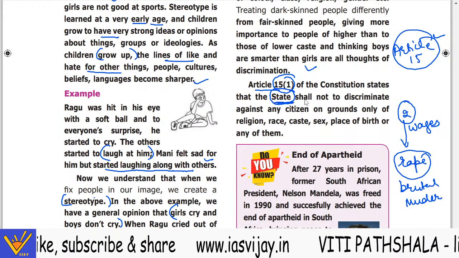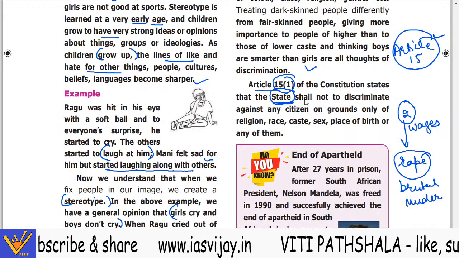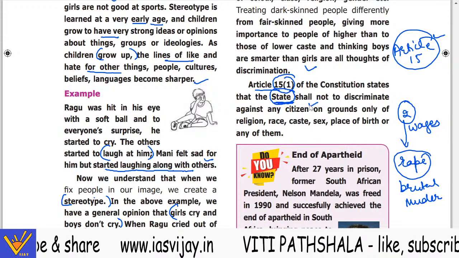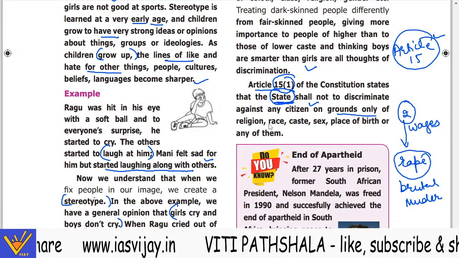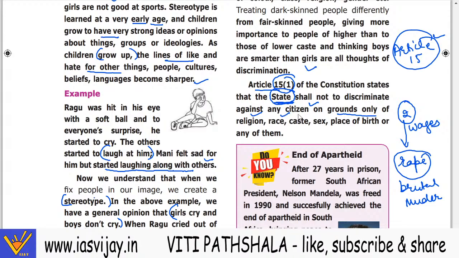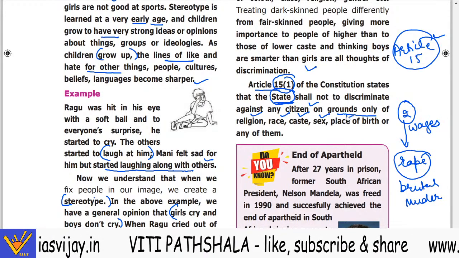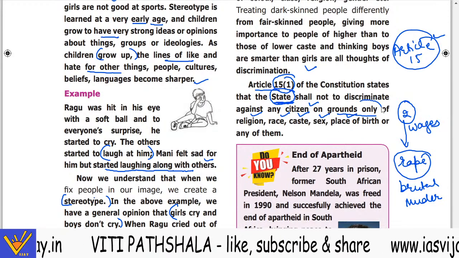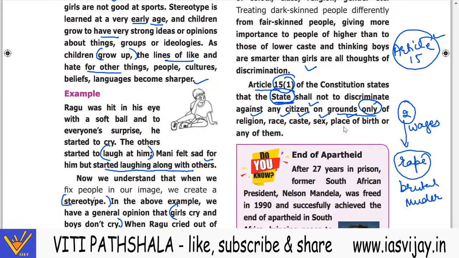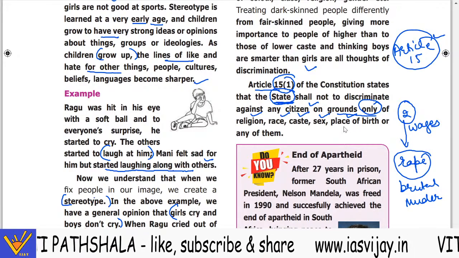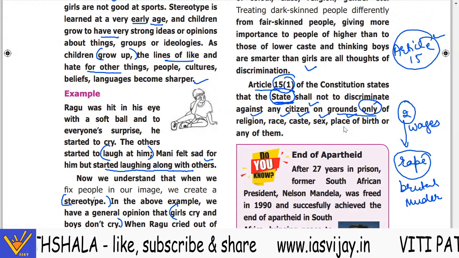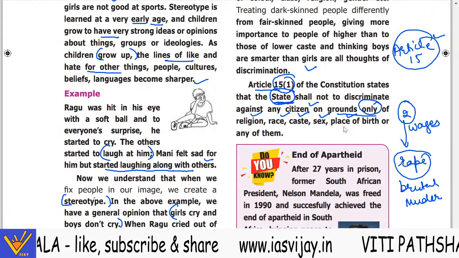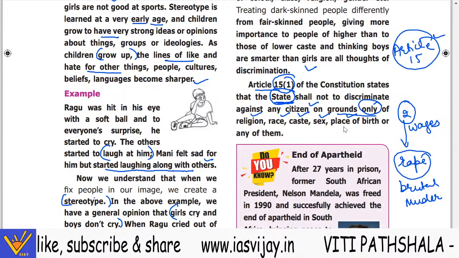This article is against the state, that the state shall not discriminate against any citizen on the grounds only of religion, race, caste, sex, place of birth. Meaning only on these grounds, so you can discriminate on other grounds, but these grounds cannot be a basis for discrimination.